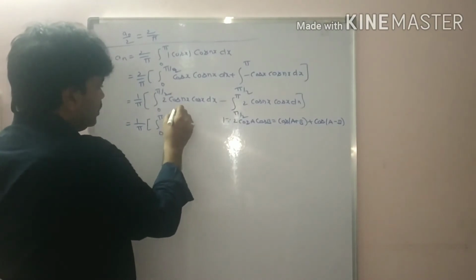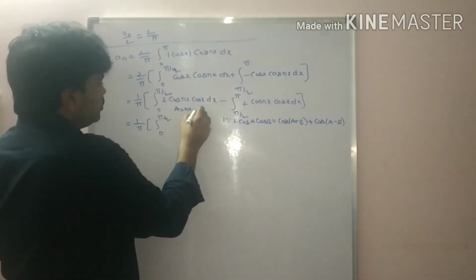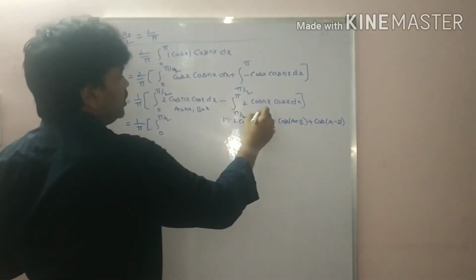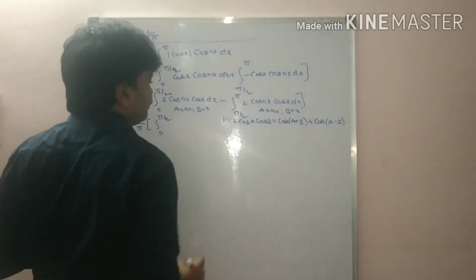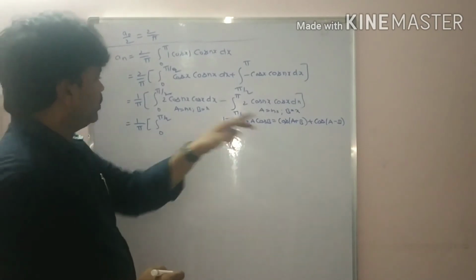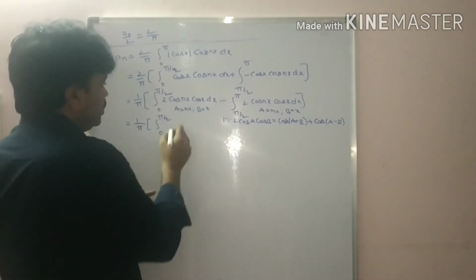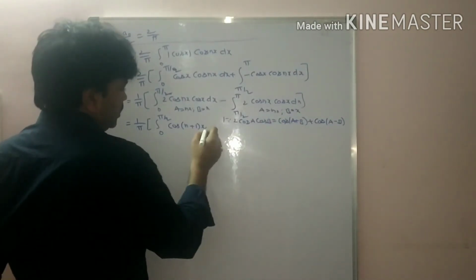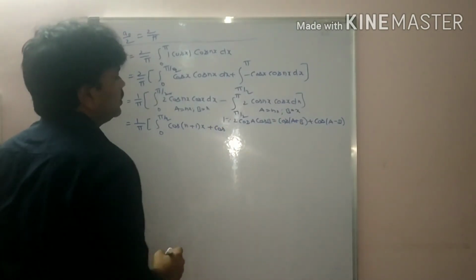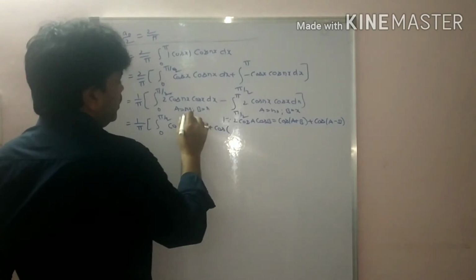What is a here? a is equal to nx. What is b? b is equal to x. Similarly here a is equal to nx, b is equal to x. So cos(n plus 1)x plus cos(nx minus x).